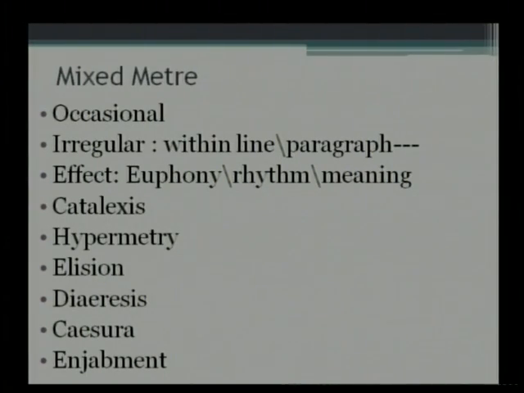Hypermetry, you would notice, is when it does not stop at the end of the line, but it goes on into the next line. We could take an example. It's a beautiful example from Shakespeare. Namita, I'm sure you can read it out to our students.